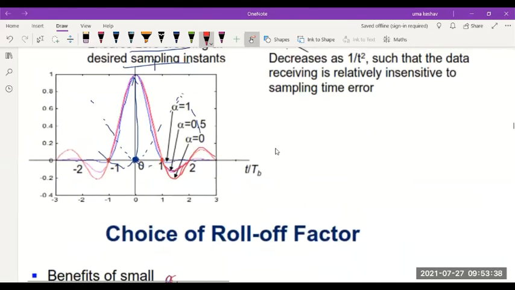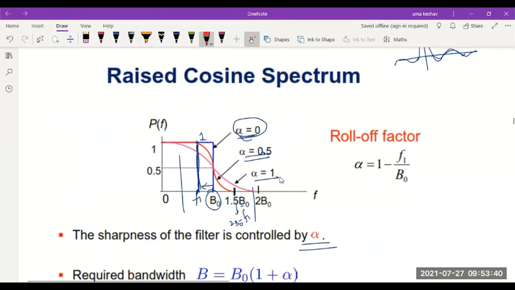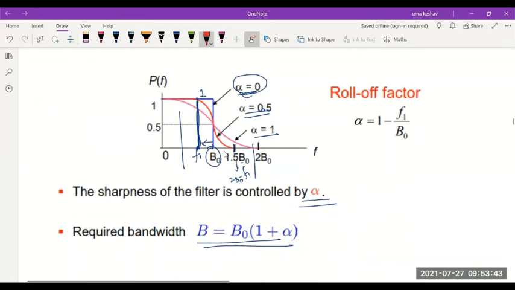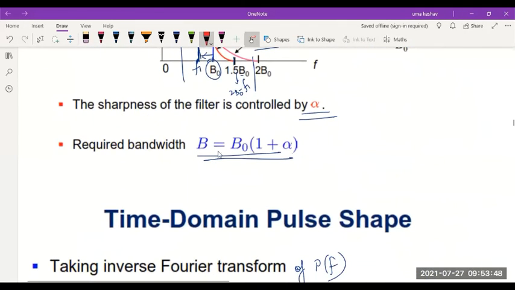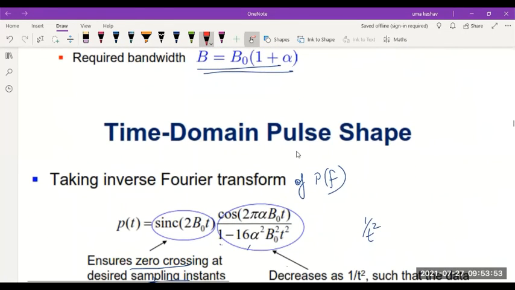Remember, this is the equation for the raised cosine pulse in the frequency domain, its bandwidth and its roll-off factor alpha. Next we spoke about the equivalent by taking inverse Fourier transform of the raised cosine pulse. You get the sinc pulse along with an additional multiplication factor which involves a cosine, and that factor will decrease at the rate of 1 by t square.